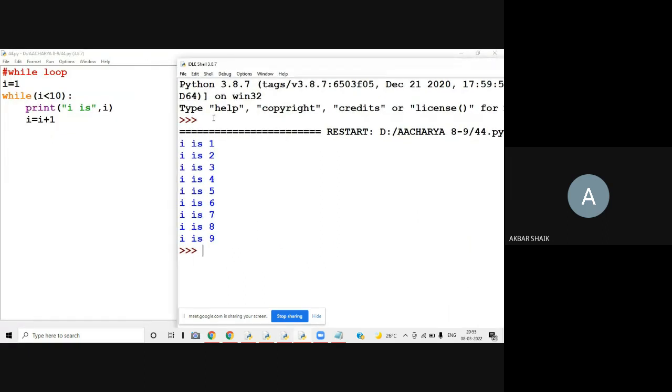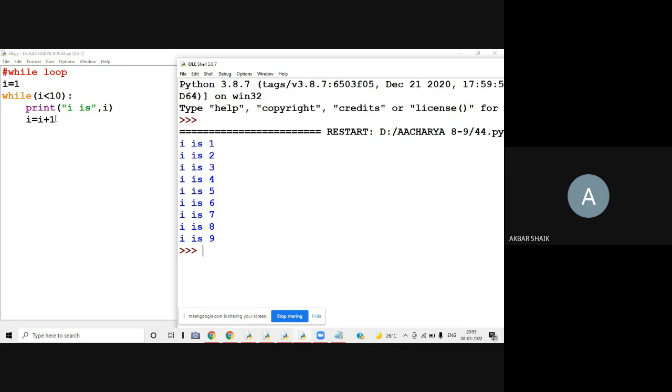Here this is the condition. While what is the condition here? I less than 10. I took the I value as 1. So 1 less than 10, is it true or false? It is true. Condition true means the statement will be executed. What is the statement here? I is, and I value initially is 1, so I is 1 will be printed. First line will be printed.